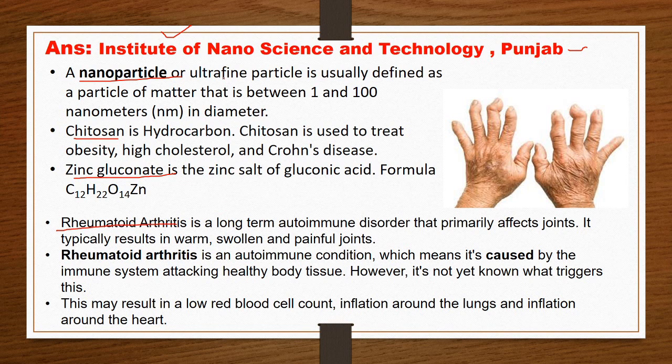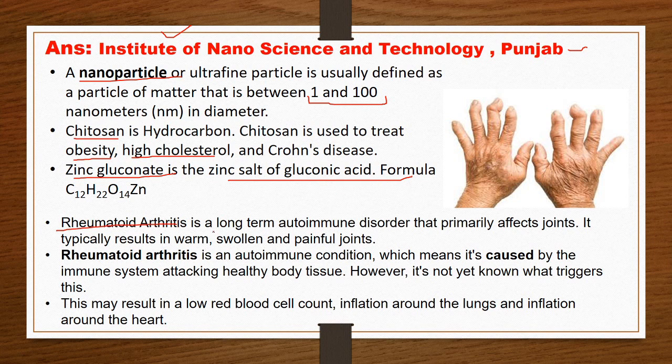Nanoparticles or ultrafine particles are those particles whose diameter is between 1 to 100 nanometers. Chitosan is a carbohydrate and it is used for treatment of obesity, high cholesterol and Crohn's disease. Zinc gluconate is a zinc salt of gluconic acid.